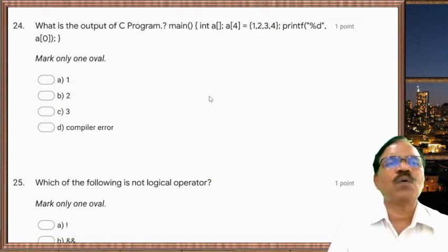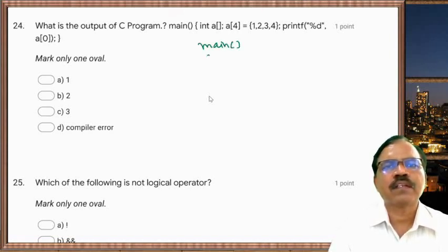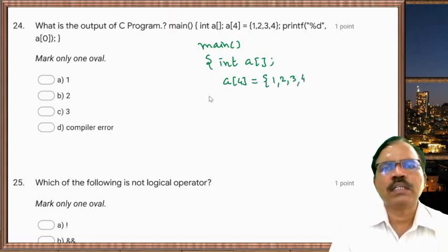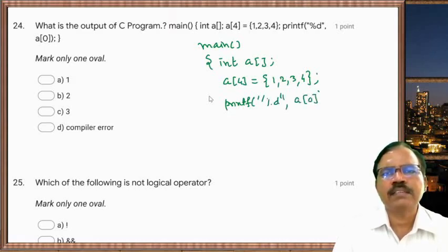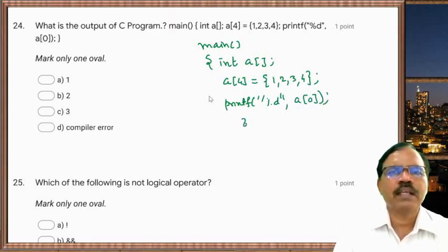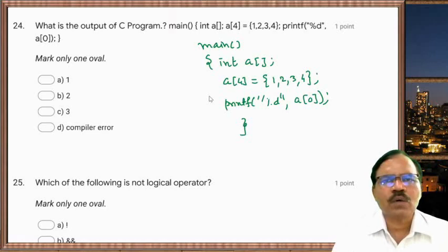Now what is the output of this C program? Main. So here main. Now int a[4] is equal to 1, 2, 3, 4. a is an array of 4 elements. Then printf %d a[0] and then end of main. So what is the output of this?